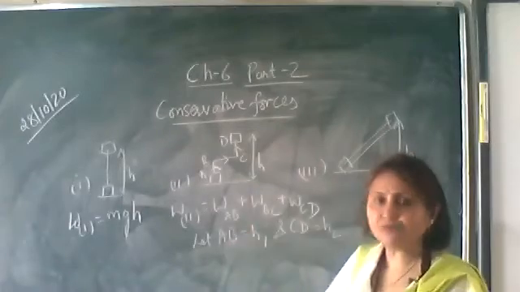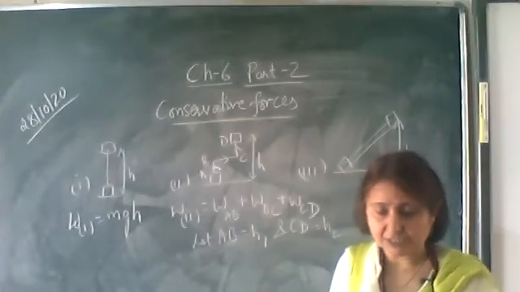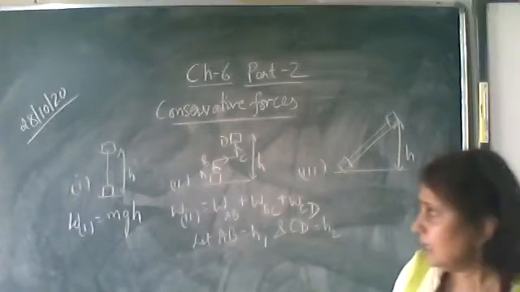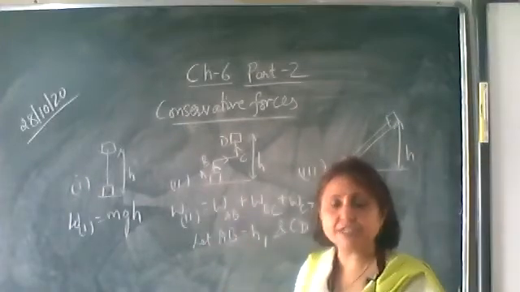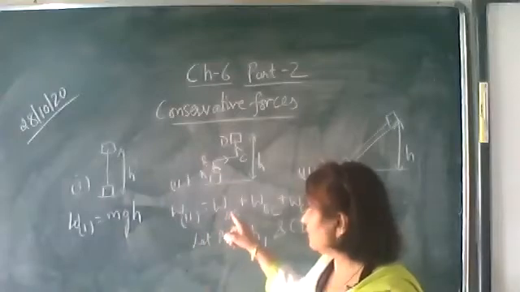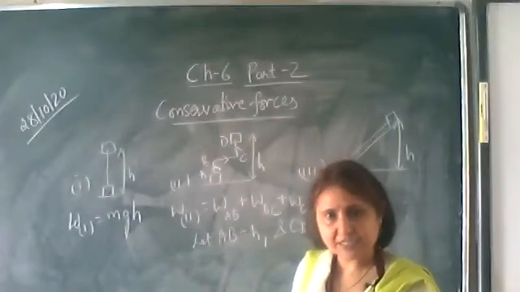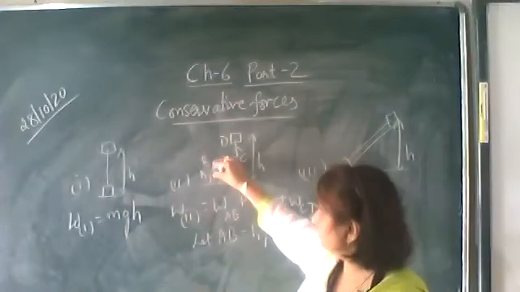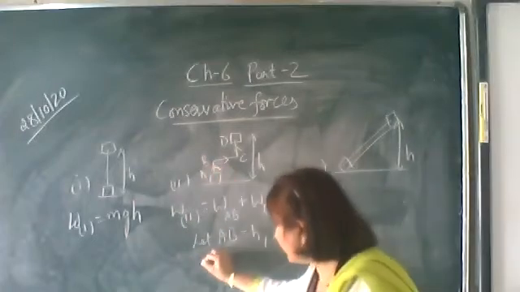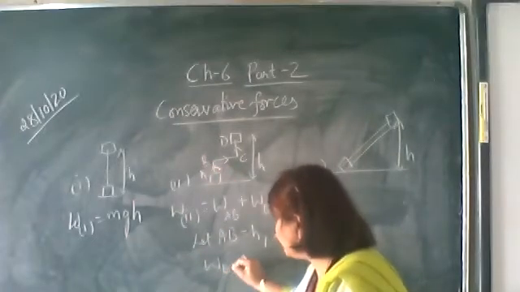Okay, now we know that work is equal to force into displacement. We are finding out the work done due to the gravitational force. In which direction is the gravitational force acting? Vertically downwards. So work done from A to B is mg into the height. And what is the height? H1.